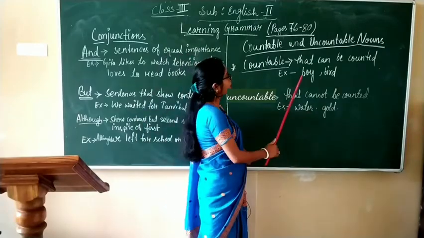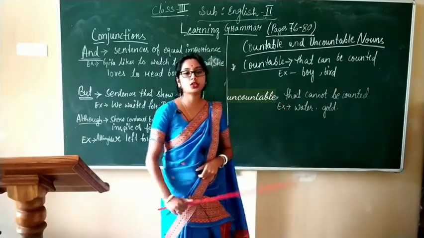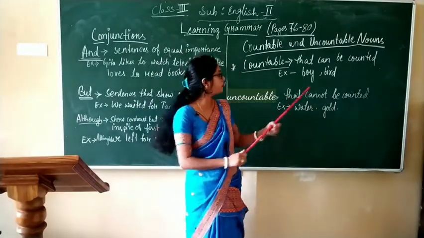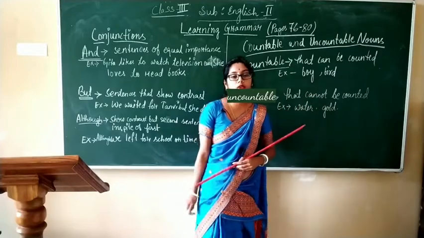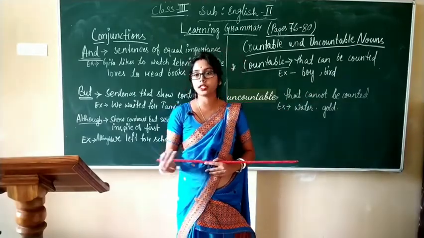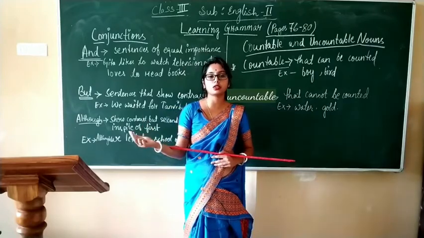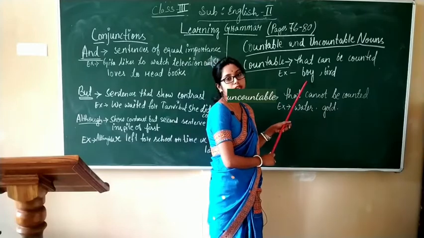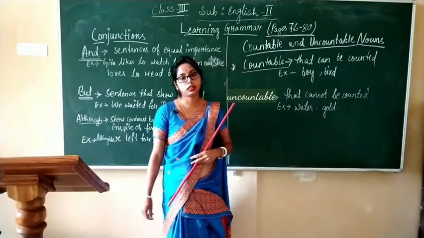For example, boy, bird. Here, boy, bird. We can count them in separate units or not? Yes. 1 boy, 2 boys, 100 boys. In this way we can count. So, these are said to be countable nouns.